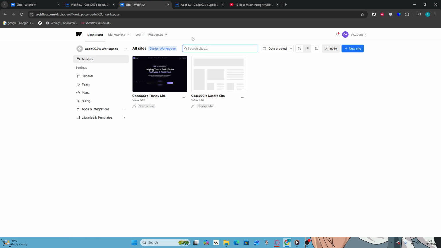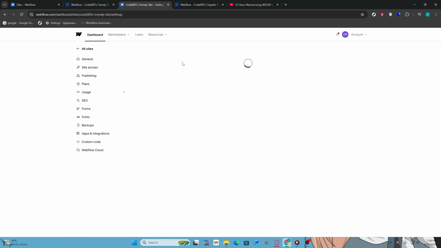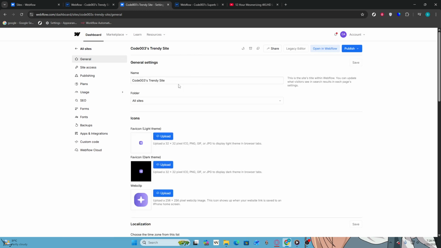Next, locate the three dots icon, often referred to as the More Options button. This icon is typically found near the site's name at the top of the page. Click on these three dots to reveal a drop-down menu with additional settings. Once this appears, select Settings from the drop-down options. This will direct you to the settings page for your chosen site.